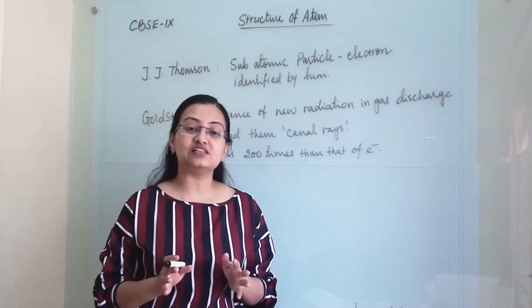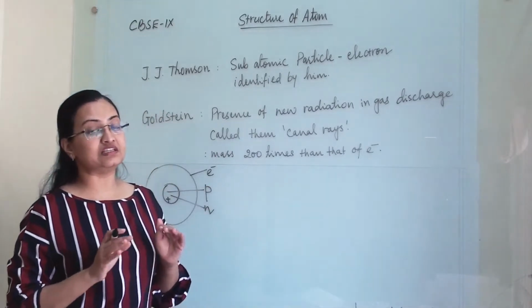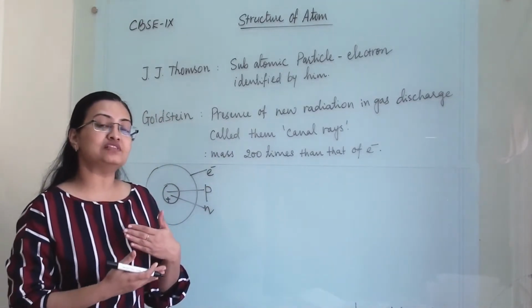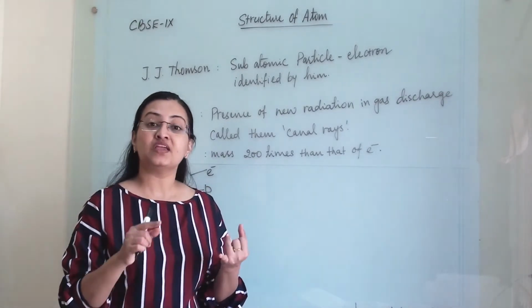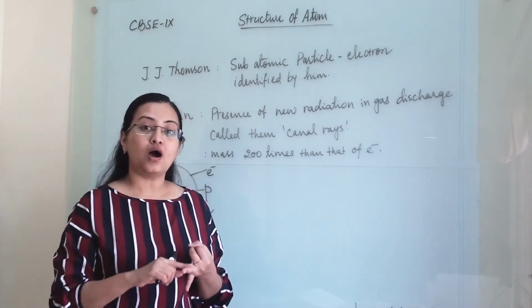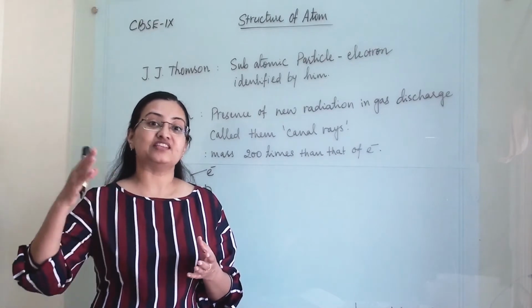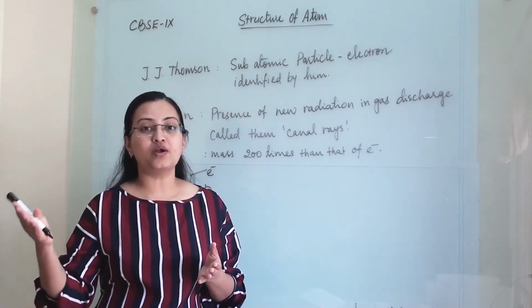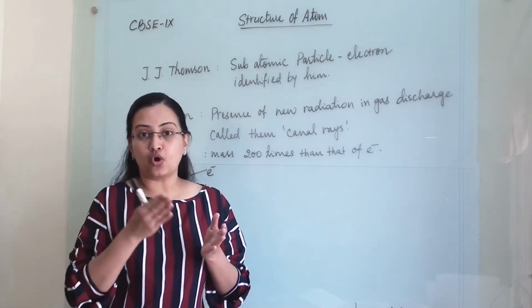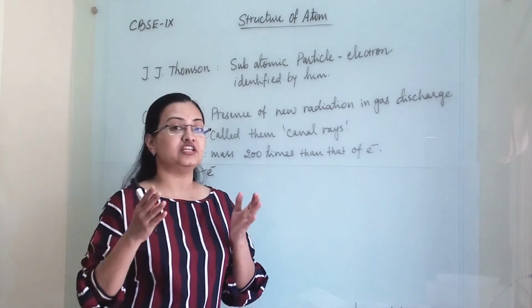All these details we are going to discuss in this chapter, and later on we will see how we decide the valency of an atom, how atoms have a tendency to become stable, and that's why they form bonds and make compounds. All these things we are going to study in this chapter.